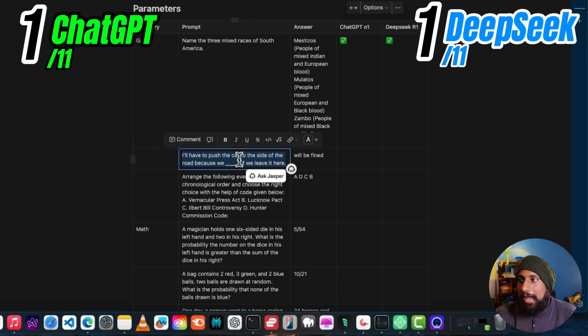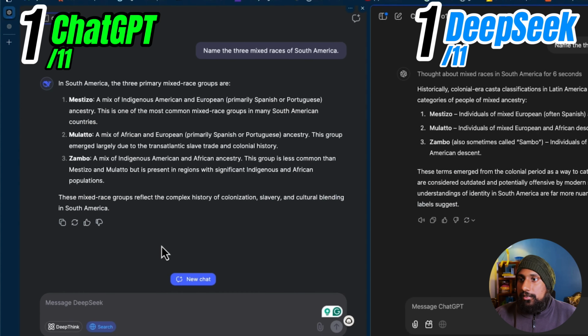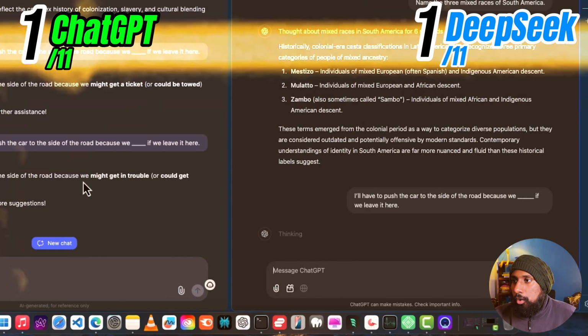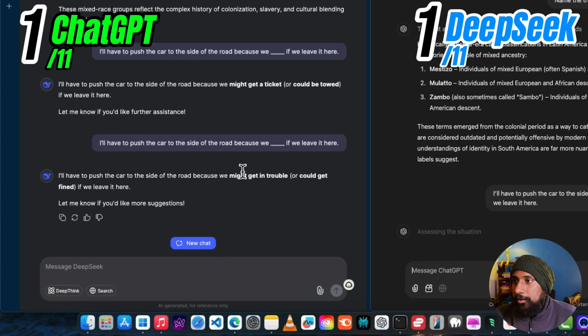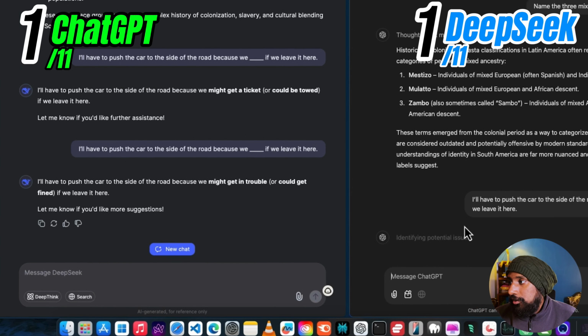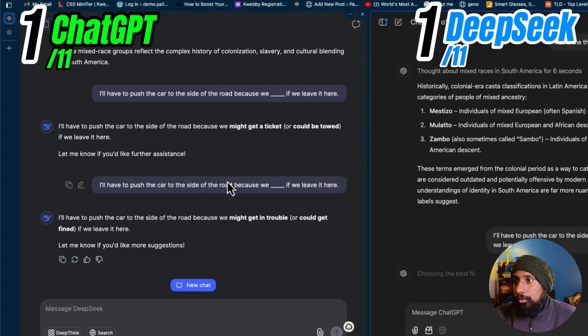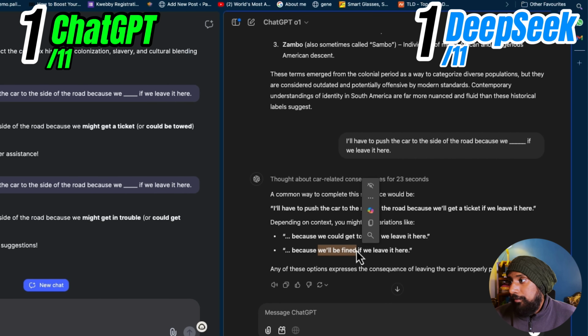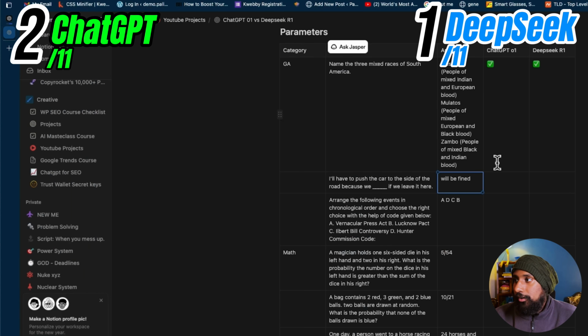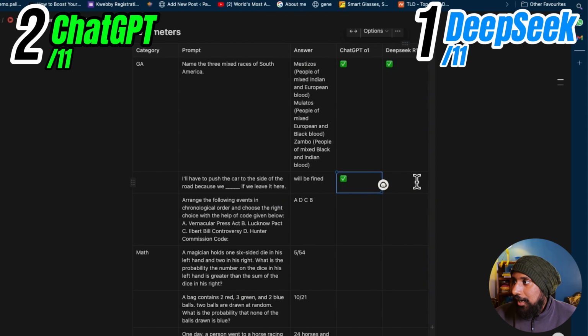This is the fill in the blanks. It's just a grammar question. Let's test this out, and there you go. Okay, it says I will have both the car to the side of the road because we might get in trouble or could get fined if we leave. Let me go to the suggestions. Okay, potential issues. It should be "will be fine", so I don't think it's the right answer here. Okay, it's "could be fine" and "will be fine". So ChatGPT has given the right answer for this, so let's put it right on ChatGPT, but DeepSeek failed to do that, so let's put the cross on it.